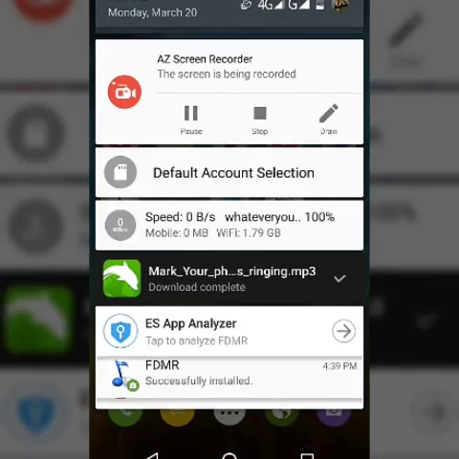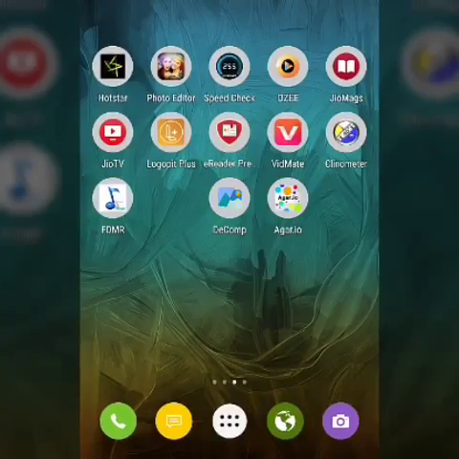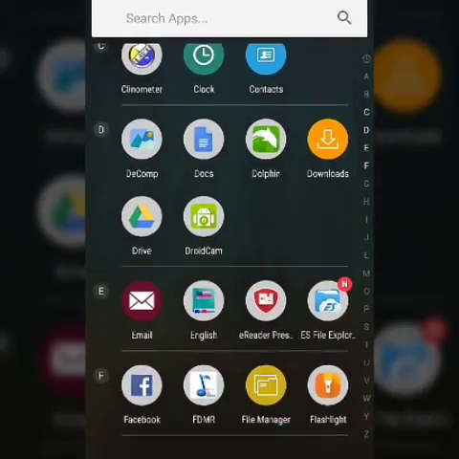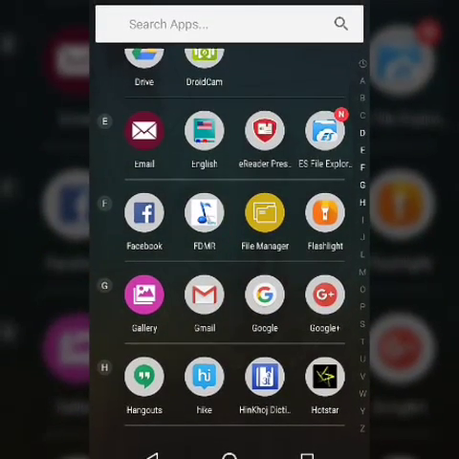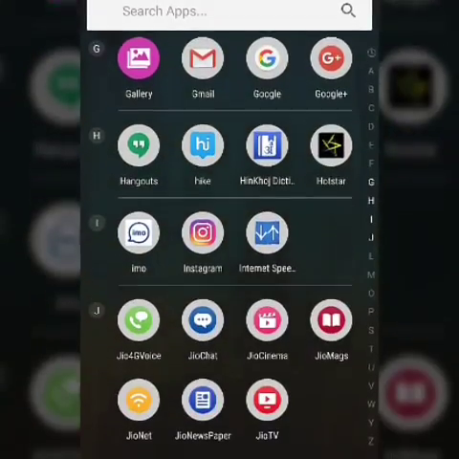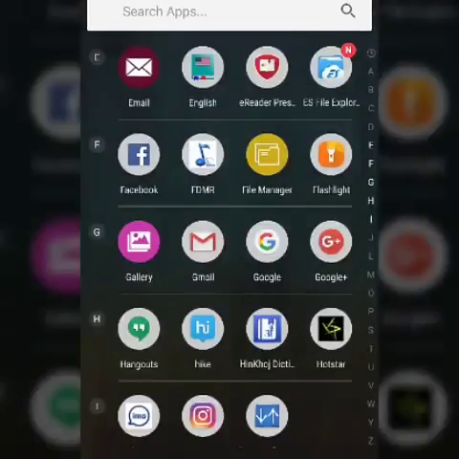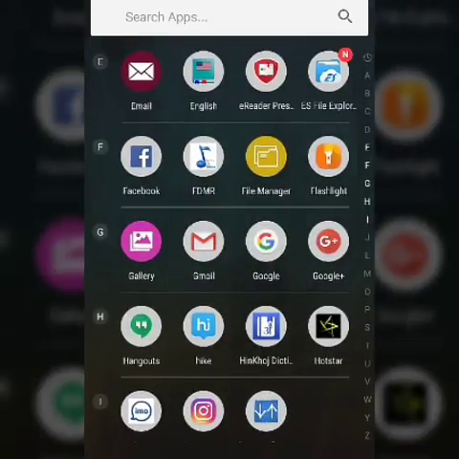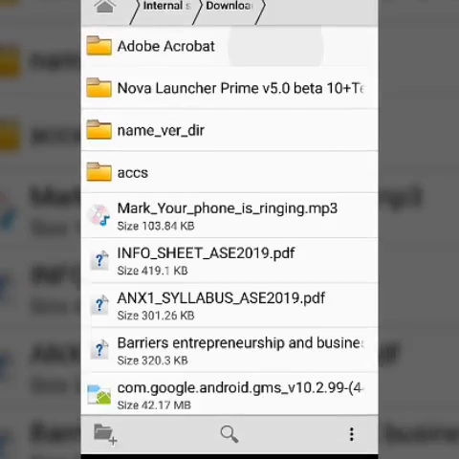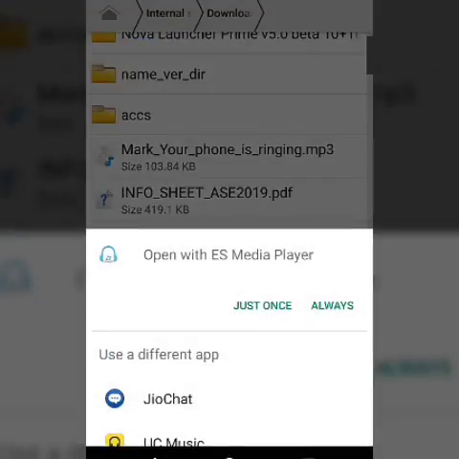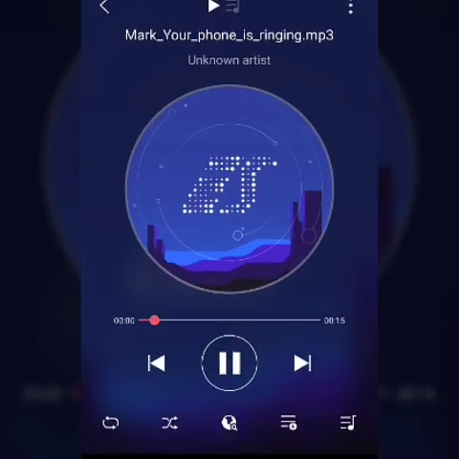After downloading the clip, you must go to the file manager and the default location where your browser saves the file that is downloaded from the internet. File manager, download, and this is the Mark your phone is ringing ringtone. Now play it.